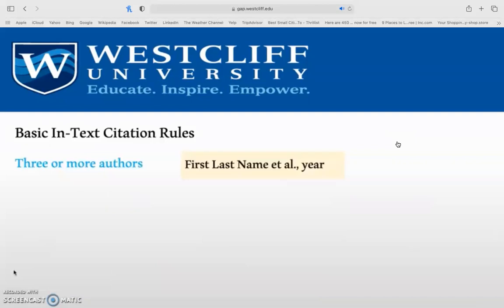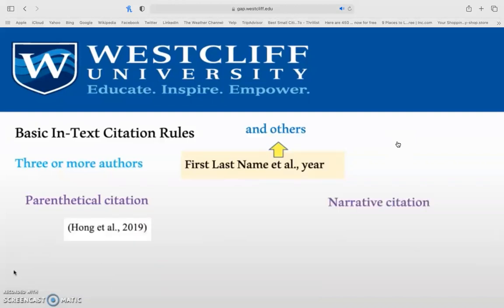If you have 3 or more authors, you're going to take the first author in that list, write the last name, and then just et al., which essentially means and others. Here's an example of a parenthetical citation, Hong et al., and narrative, Hong et al.